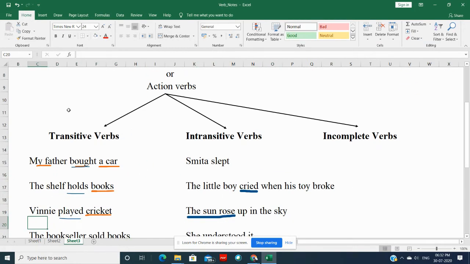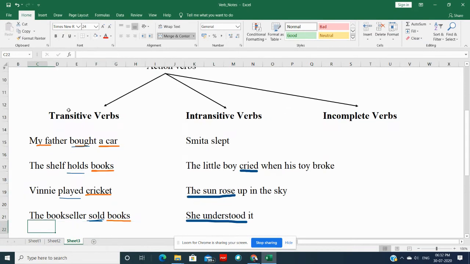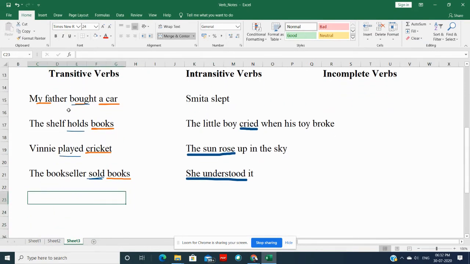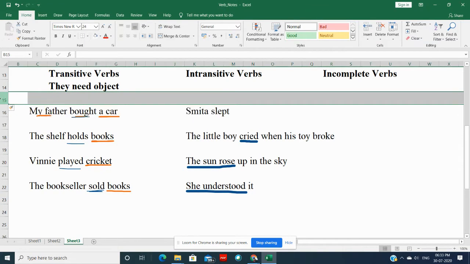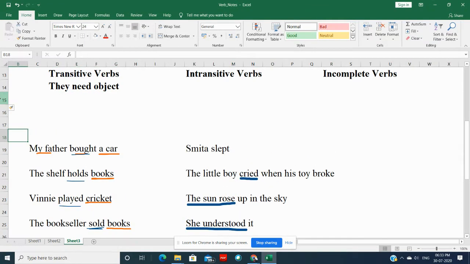So if we talk more about transitive verbs, they need an object. This is the rule. Let me write it here. They need an object. Just add it here.